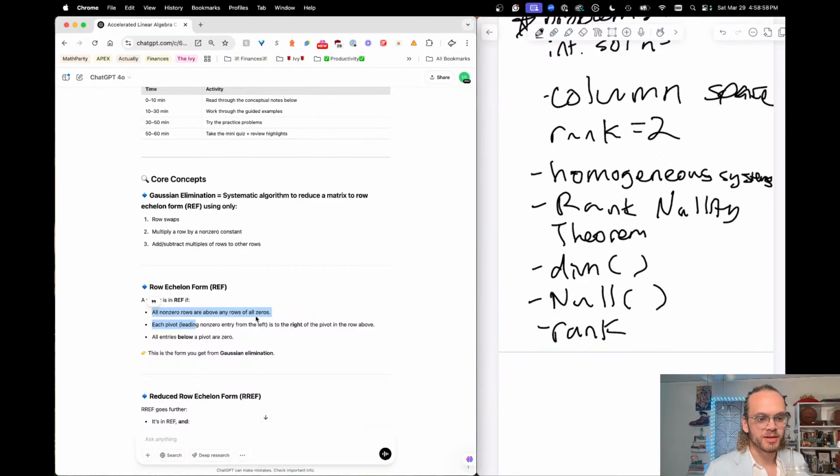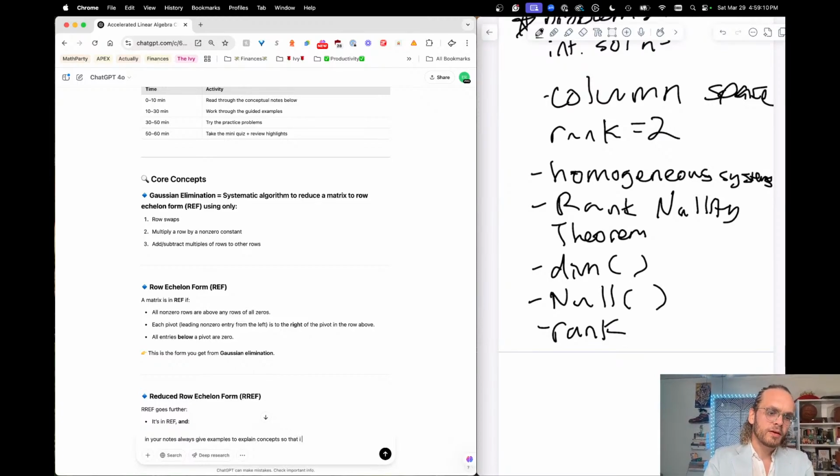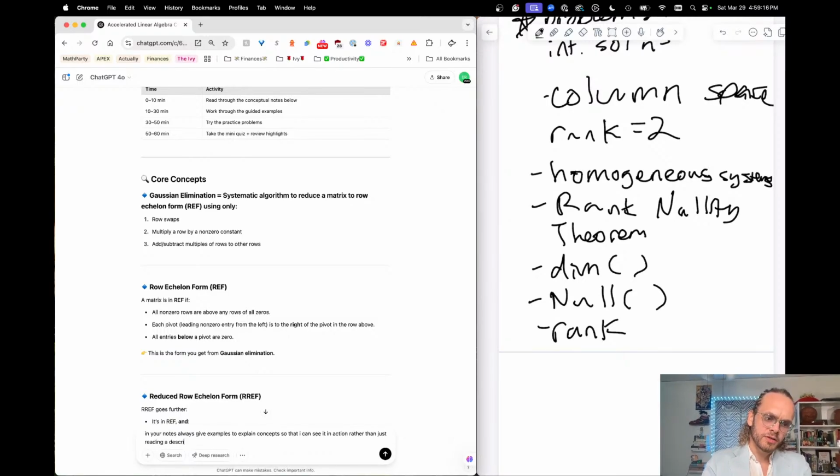It's such a weird way of phrasing it. You should give examples. Like in your notes, always give examples to explain concepts. You can see it in action rather than just reading a description.